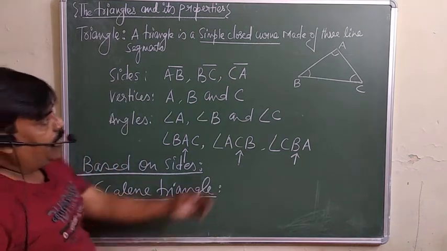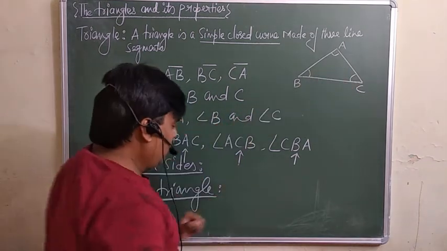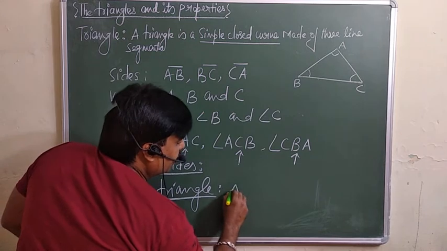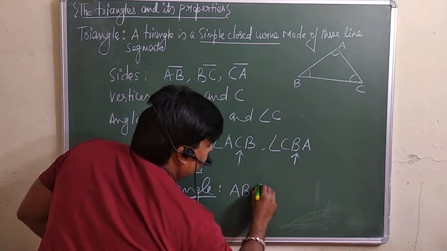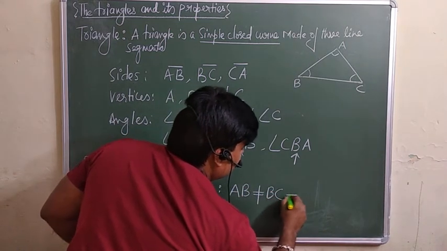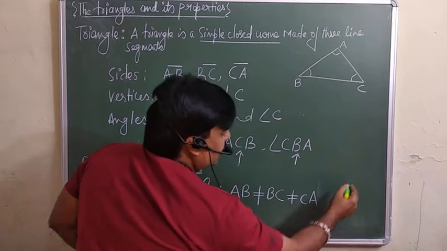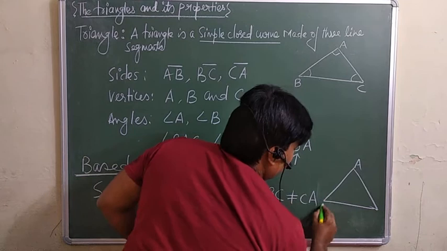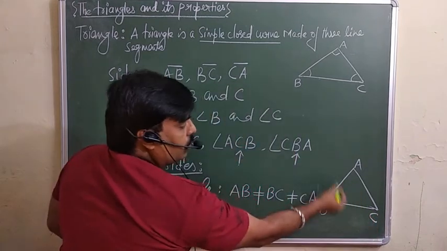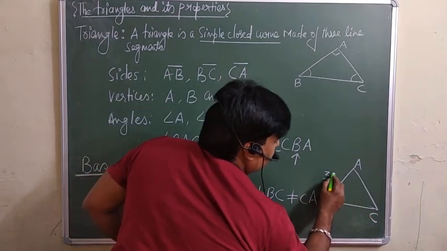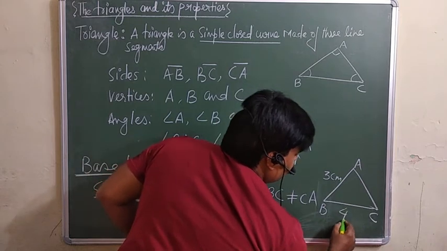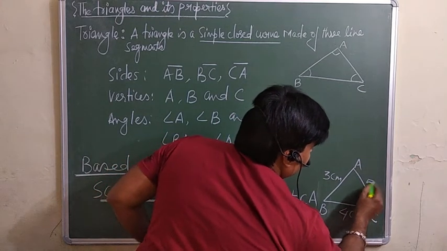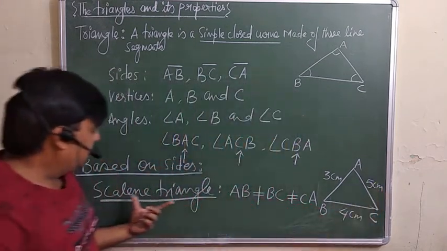कोई भी triangle, any triangle will be scalene if no two sides are equal. उसकी कोई भी दो side equal नहीं है. AB is not equal to BC, is not equal to CA. Let's take this triangle ABC. तीनों side, all three sides have different measures. Let's suppose this is 3 centimeter, this is 4 centimeter, 5 centimeter. You can say this is a scalene.